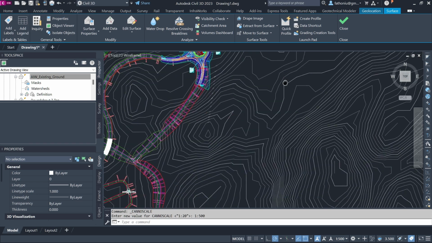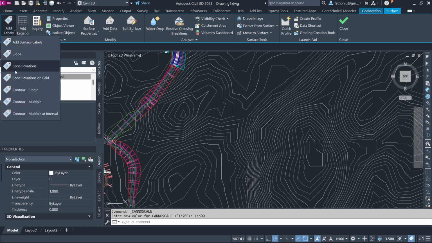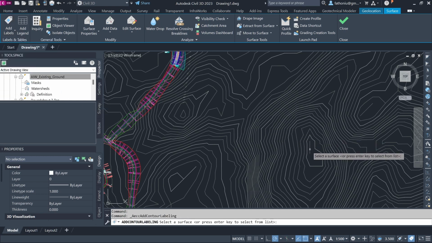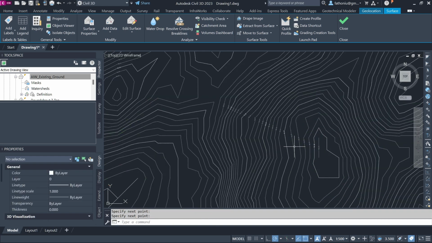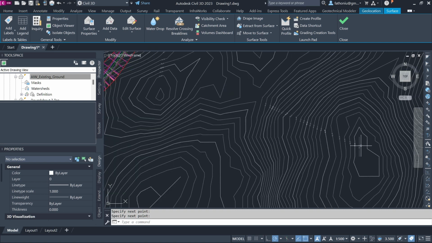So I repeat for another one here. So the closer the contour lines, the steeper it is. Here add label, contour multiple. We go from here, go down. So we select the surface, it asks to select the surface, and then click here, and then go down here. So it will right click to end the command. So the highest point is 102 meter.